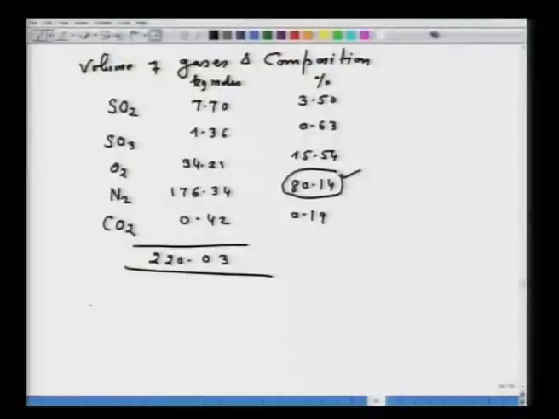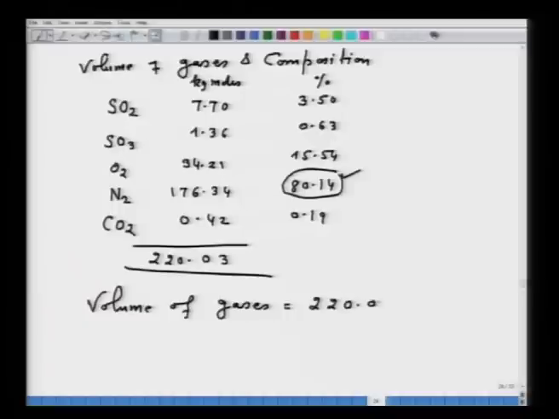Now, we have to find out volume of gases. Volume of gases you can straight away find out: 220.03 into 22.4, that will be equal to 4928.67 meter cube.